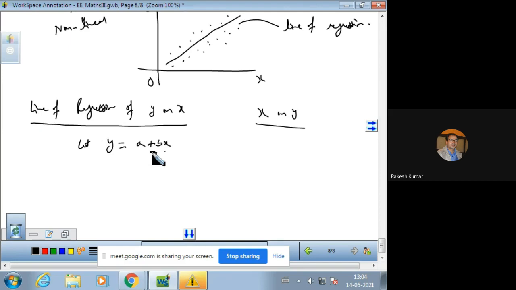Now clearly y is depending upon x, and this is the equation of the regression line. But if we have the equation of x on y, then x will be of the type a plus by, in which x is the dependent variable and y is the independent variable. Now this is important.